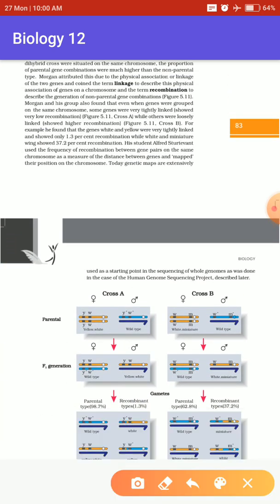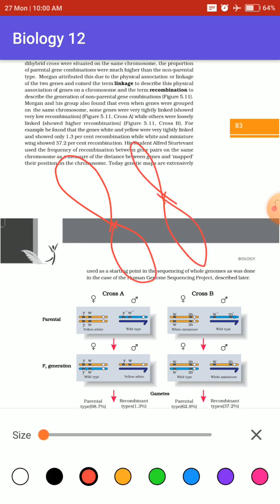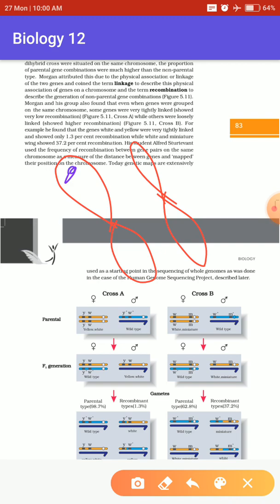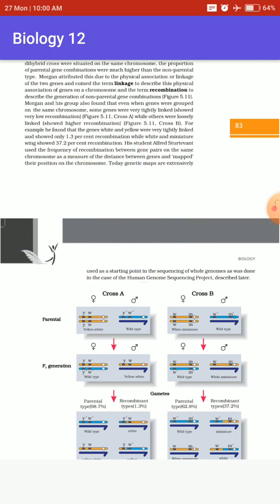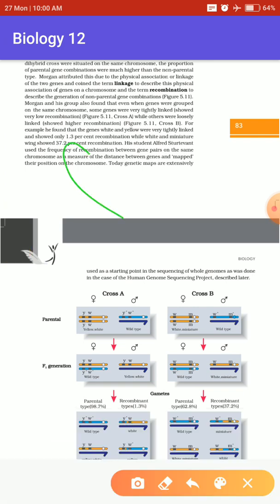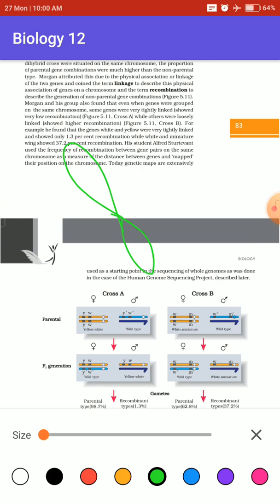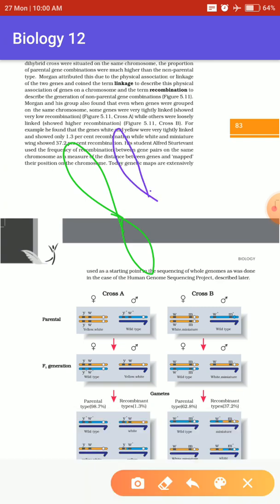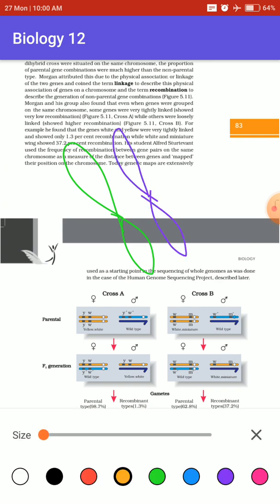See, when a chromosome has any gene over it, it's better I draw it on two different diagrams, right? Suppose it is a chromosome and it is also a chromosome, and you have two different genes, one here and one here.